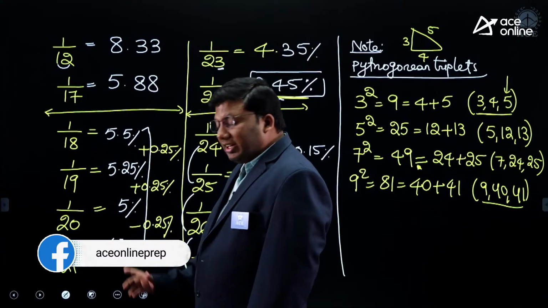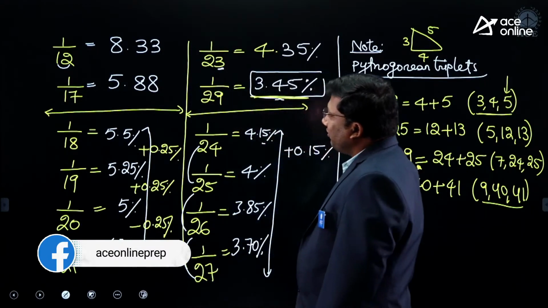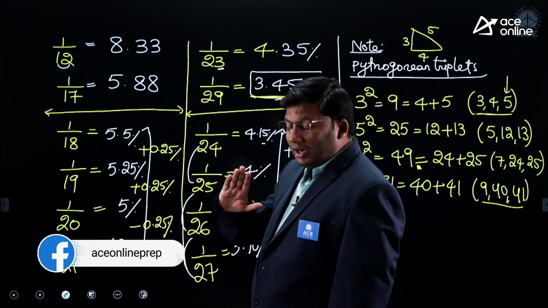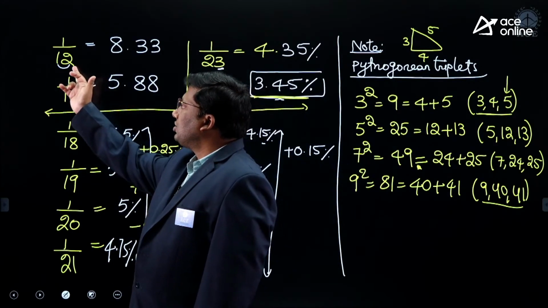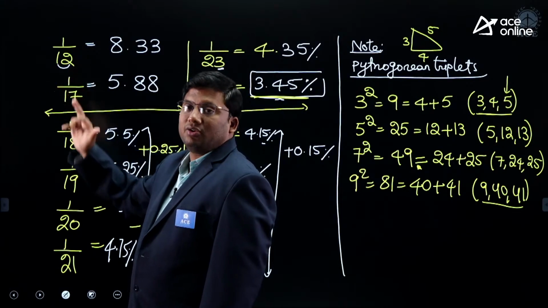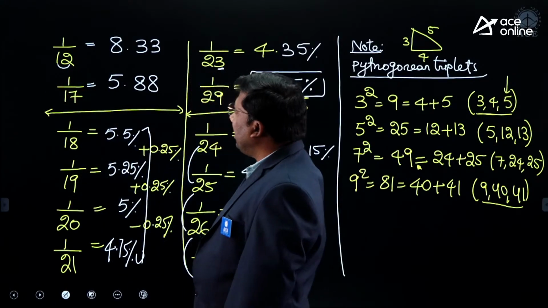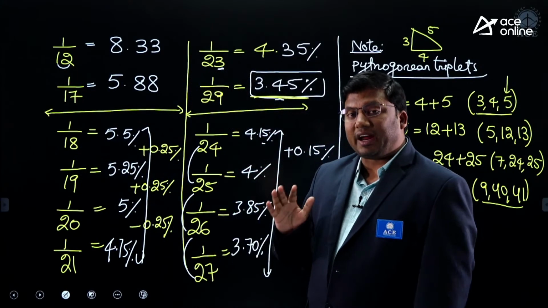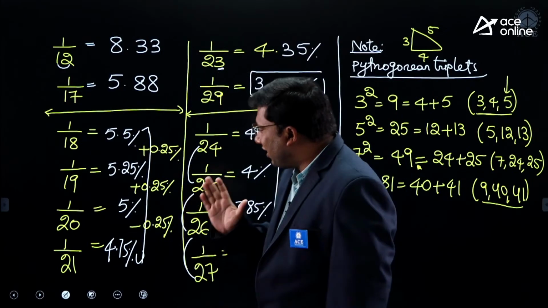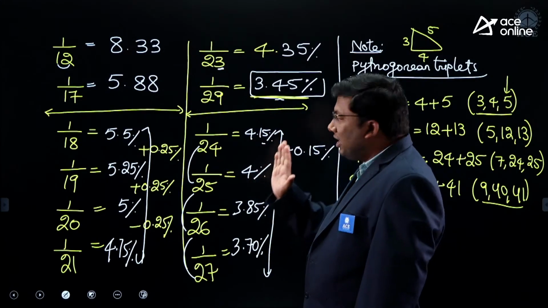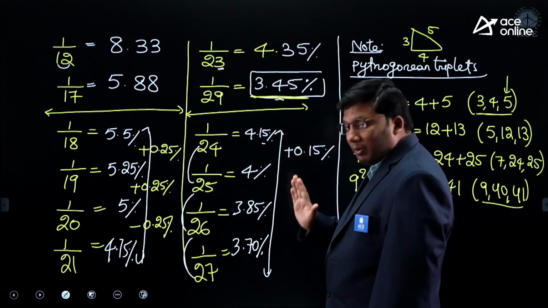5.5. 1 by 21 is 4.75. 12 and 17. How many times does 12 go in 100? 8 times. Write the unit digit 2, then add 1, unit digit plus a tens place. 8.33. These are difficult fractions. For students who find it a little difficult to compute, I made the job easier by telling you how you can remember it.